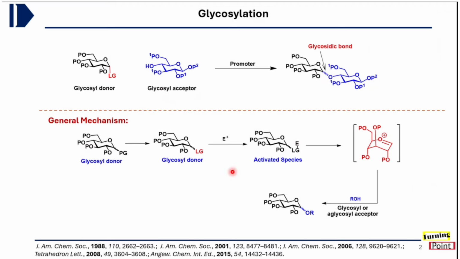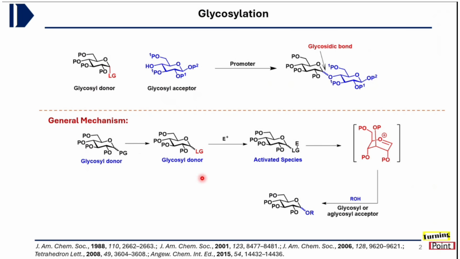If we talk about the general mechanism of glycosylation, the glycosyl donor is most of the time some sugar moiety, either pyranose, furanose, septanose or something else. The anomeric carbon, attached with some protecting group, is first transformed to the leaving group.